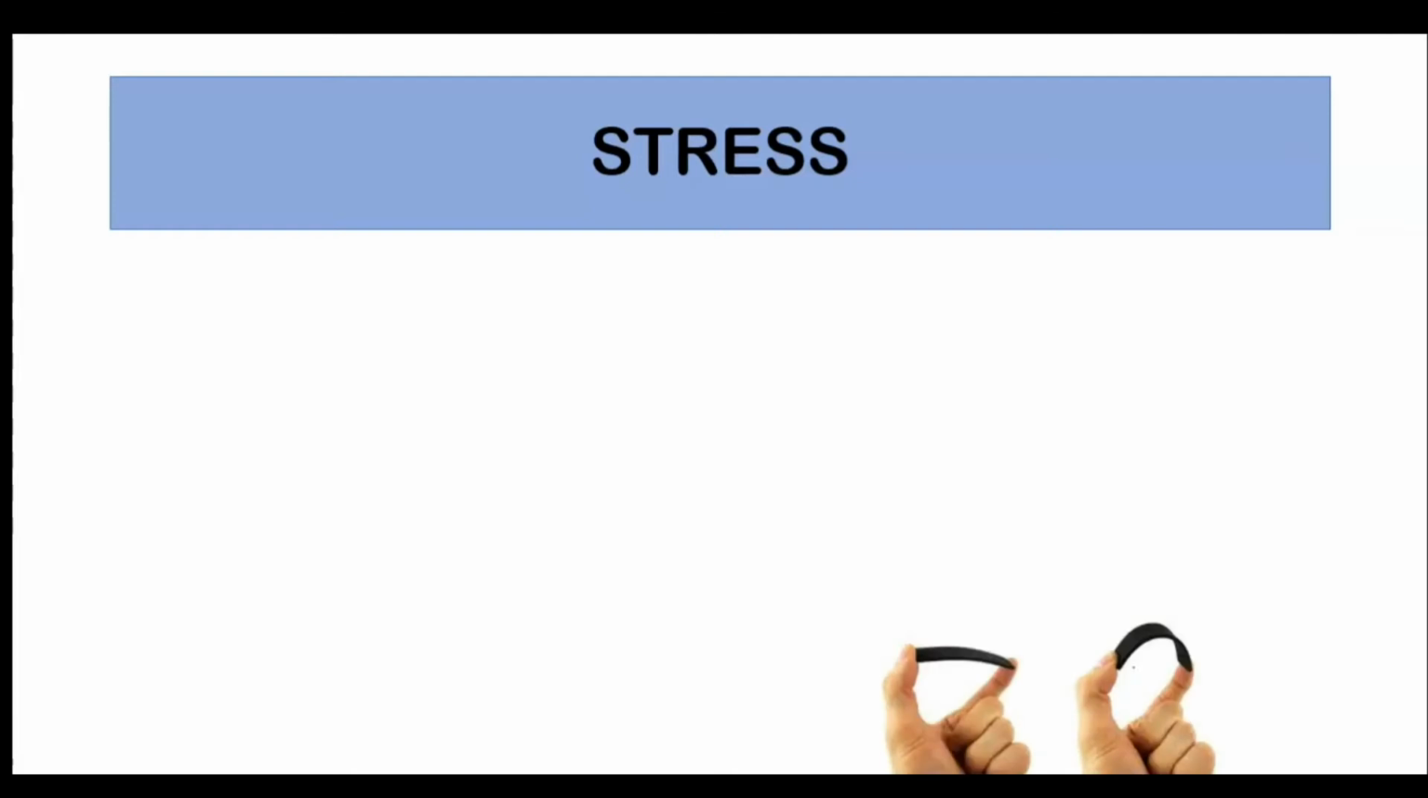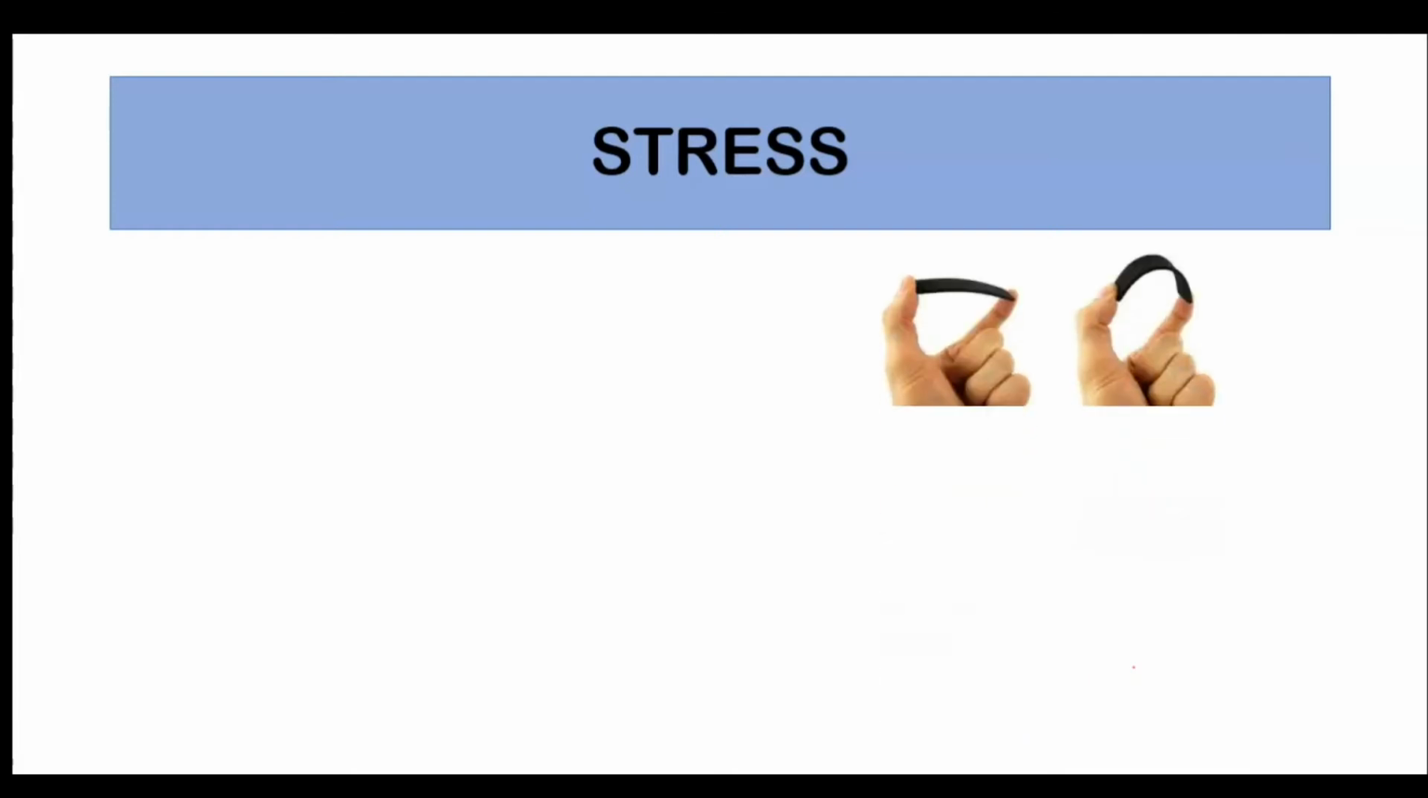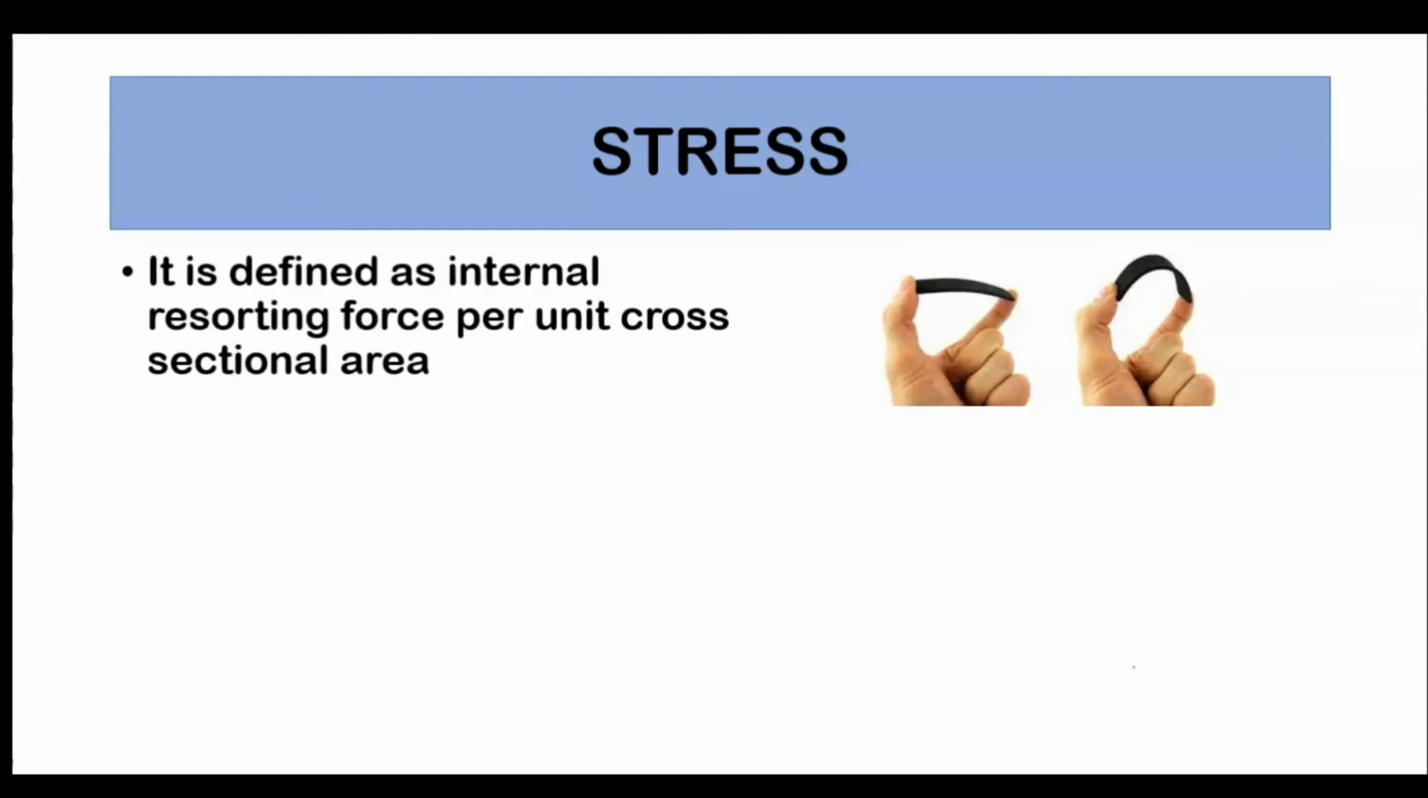Stress. Every material is elastic in nature. That is why whenever some external system of force acts on the body, it undergoes some deformation. This resistance per unit area to deformation is known as stress. Let's see the proper definition of it. It is defined as internal restoring force per unit cross-sectional area.